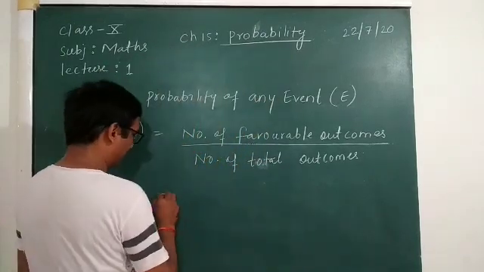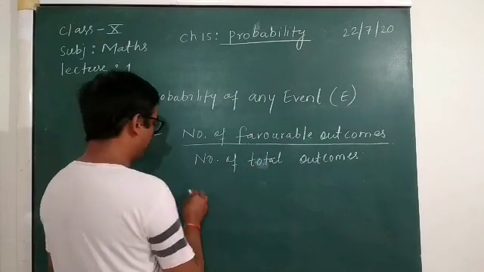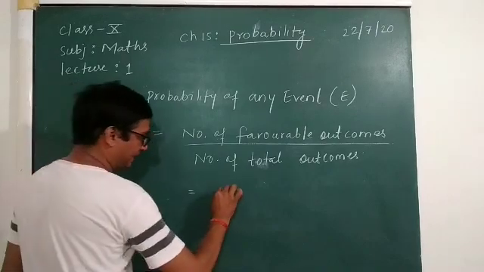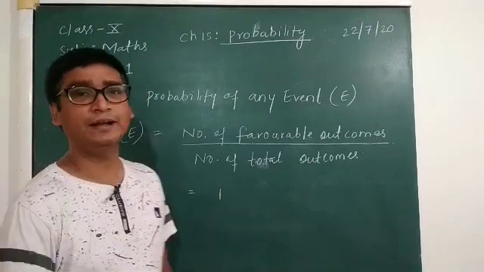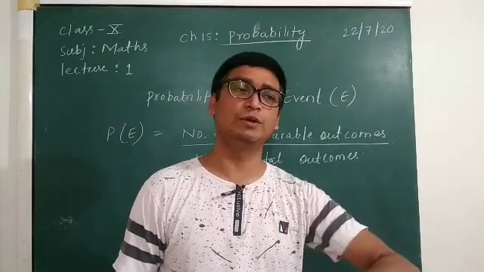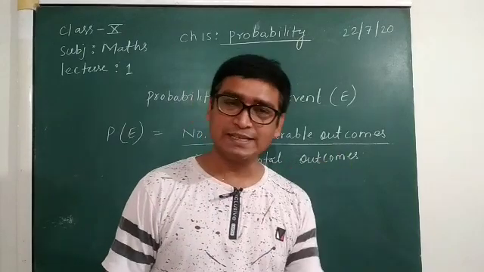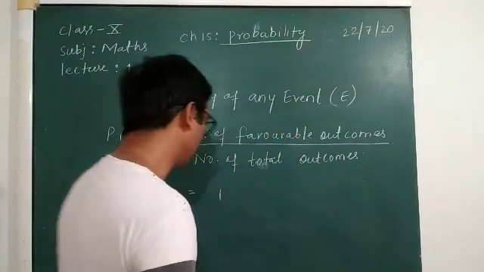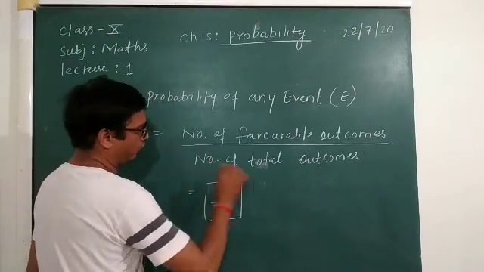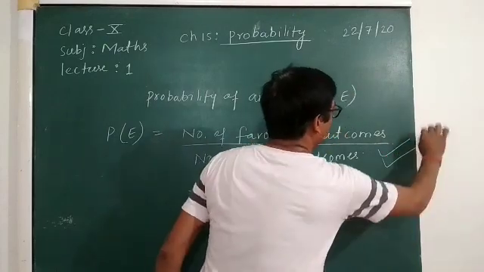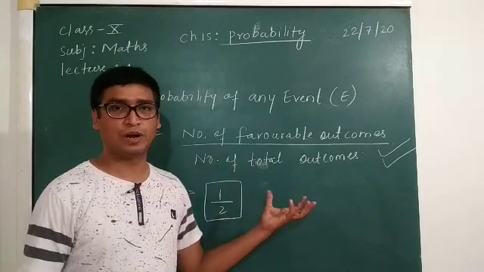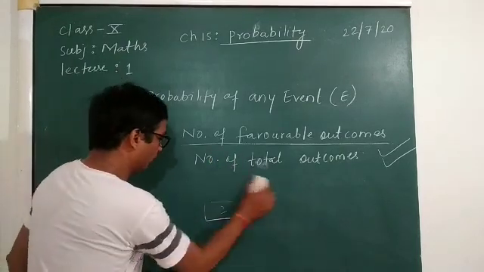So the probability of getting head will be, if you toss a coin, you will get once either head or tail. What is the total number of outcomes? Total number of outcomes means the total results. One is head, one is tail, so 2 is the total. So it is 1 by 2. In this way, this formula is applicable everywhere, and the whole exercise is based on this formula.